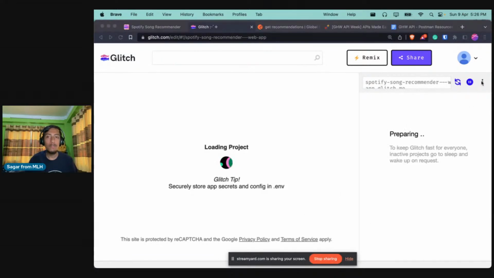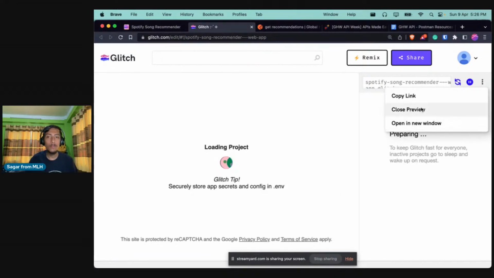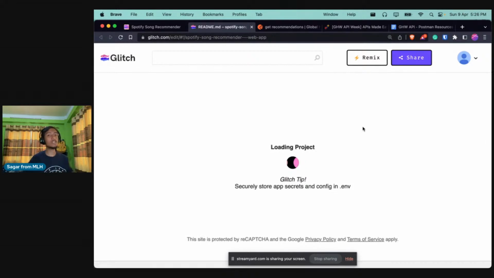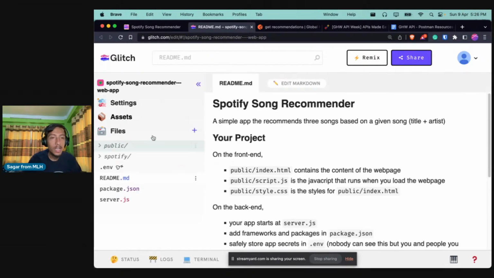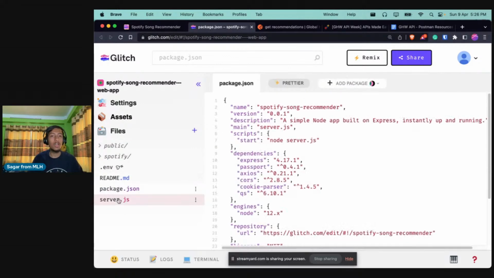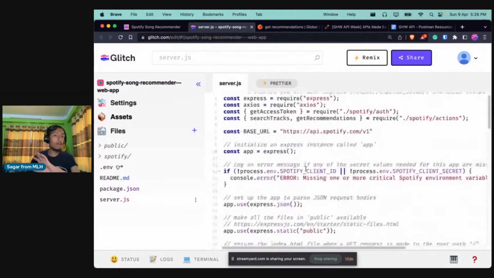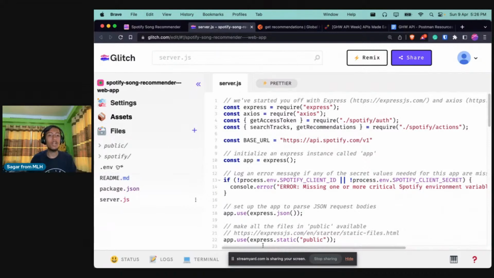I will close the preview button for now. It will just take a moment to load your project, and after that, you can see all the files in my project over here. You can see there are two folders named public and Spotify, and we have different files over here. We have server.js and everything. I will explain all of that later. You don't need to worry about it.